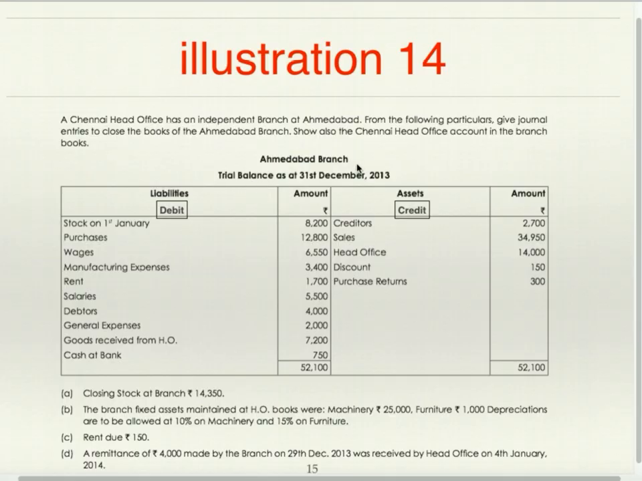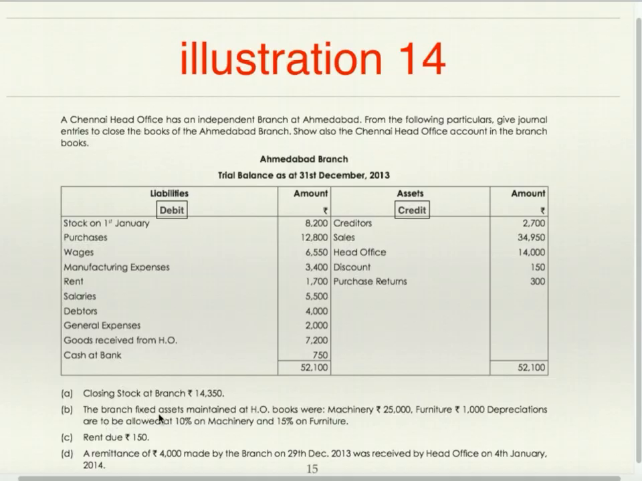Trial balance of branch is given. This is debit and this is credit. Assets and liabilities is wrongly printed. Opening stock, purchases, wages, manufacturing expenses, rent, salary, debtors, general expenses, goods received from head office, cash at bank. These are debit balances. Creditors, sales, head office account, discount and purchase return. These are credit balances.